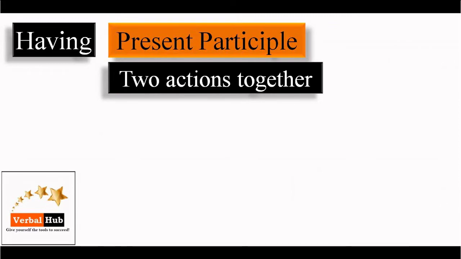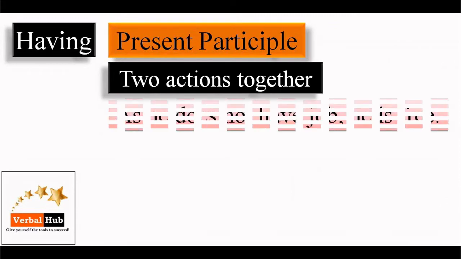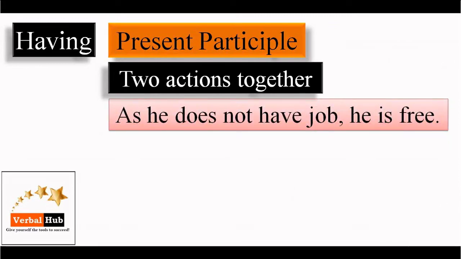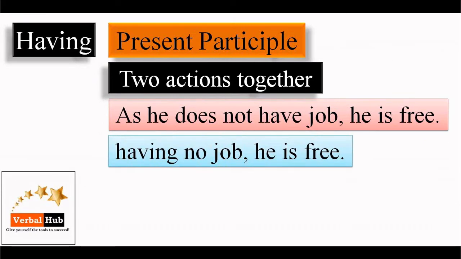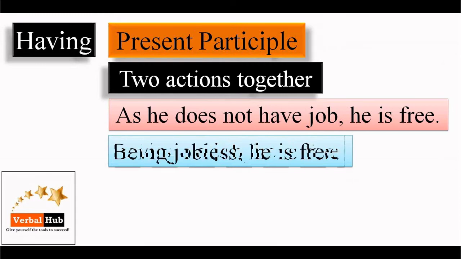Now having as a present participle. Look at an example. As he does not have a job, he is free. The same sentence can be written in shorter form using having. Having no job, he is free. So this is the short form of the first sentence. The same sentence can be written, being jobless, he is free.